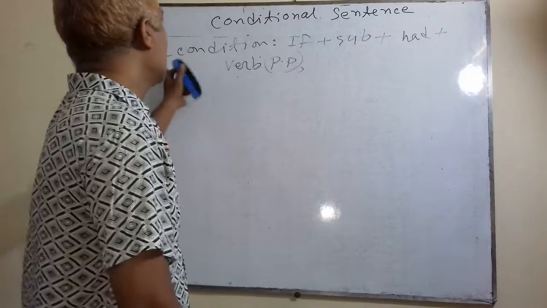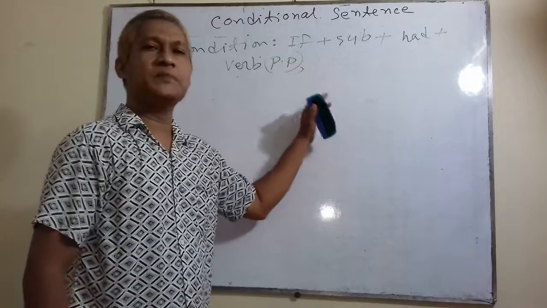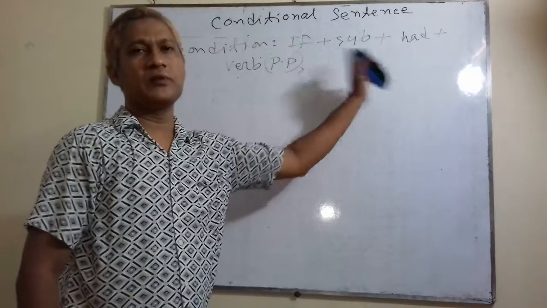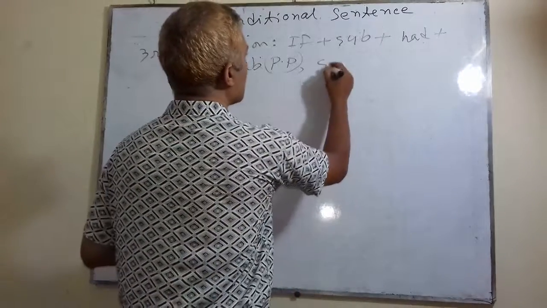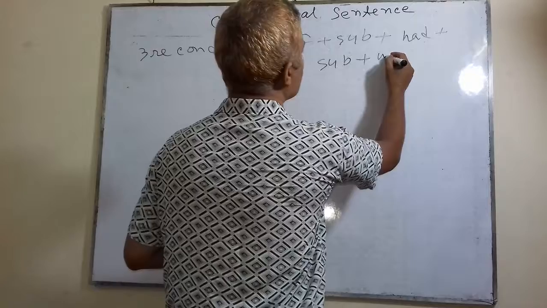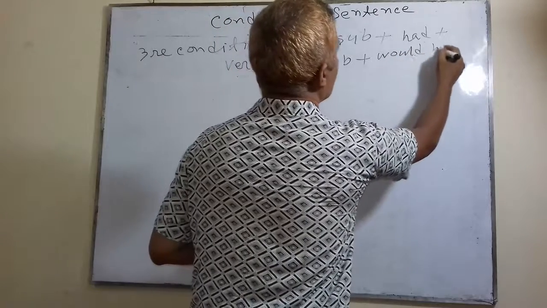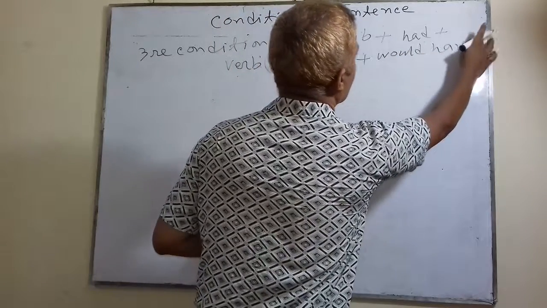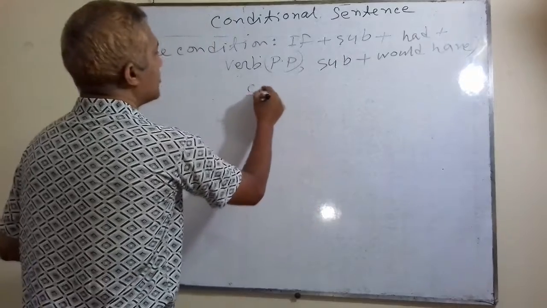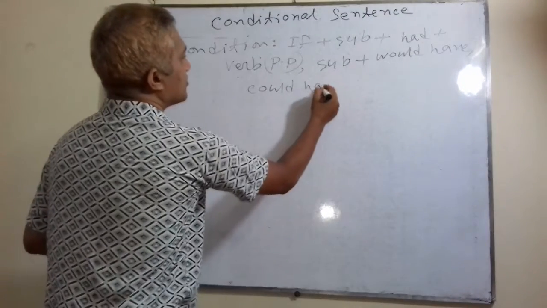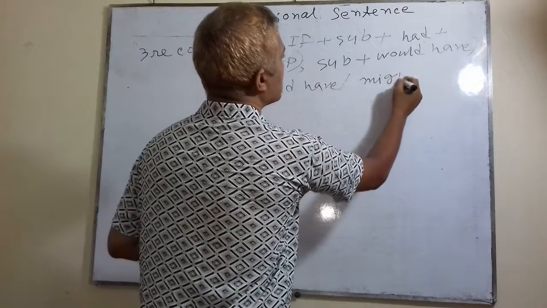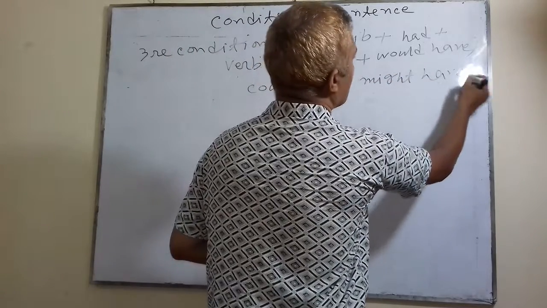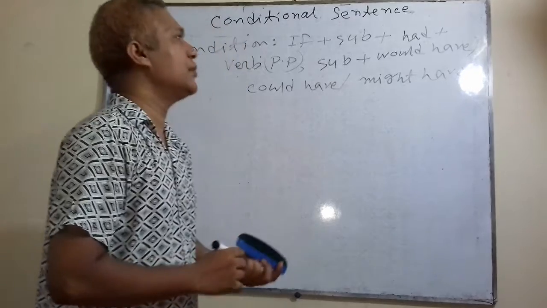Well, so if clause is in past perfect tense, then principal clause or main clause will be perfect conditional, that is subject would have or could have or might have.